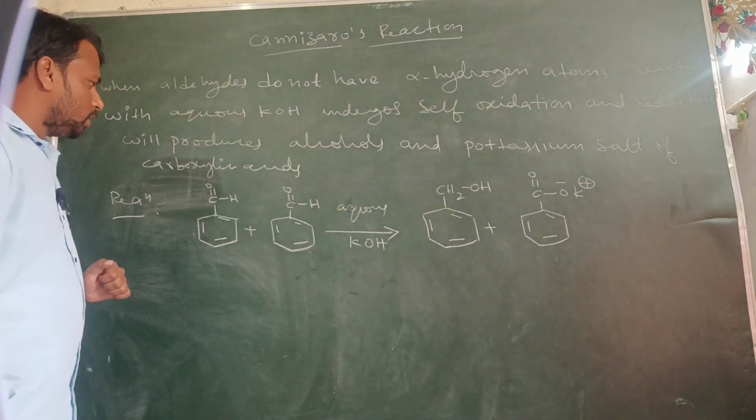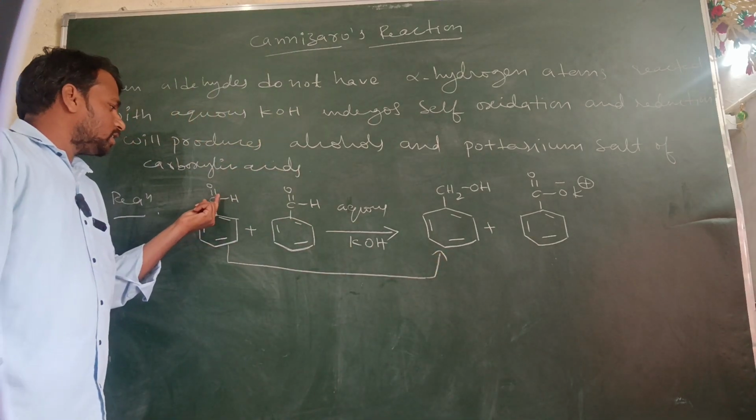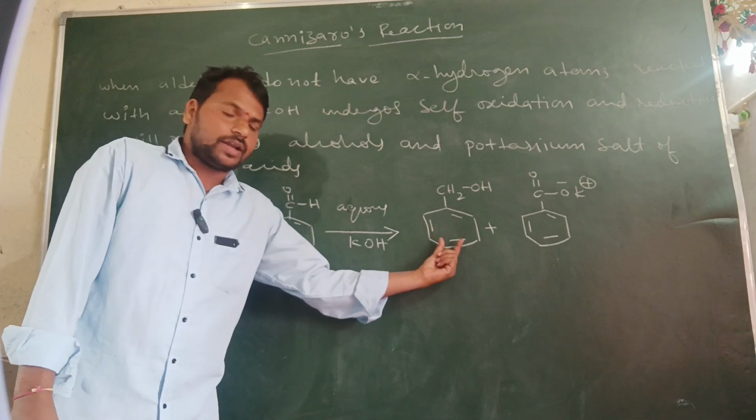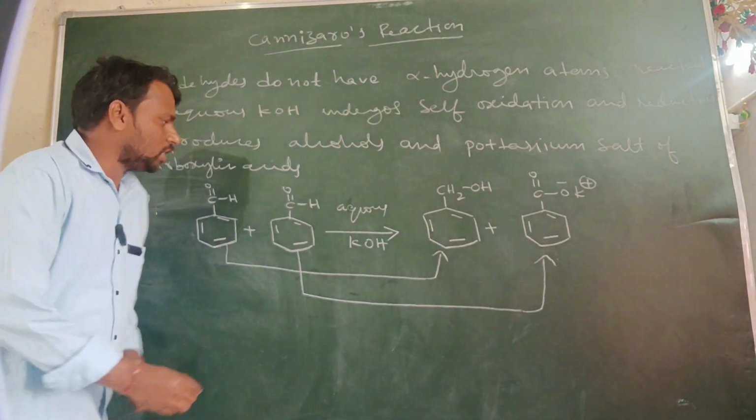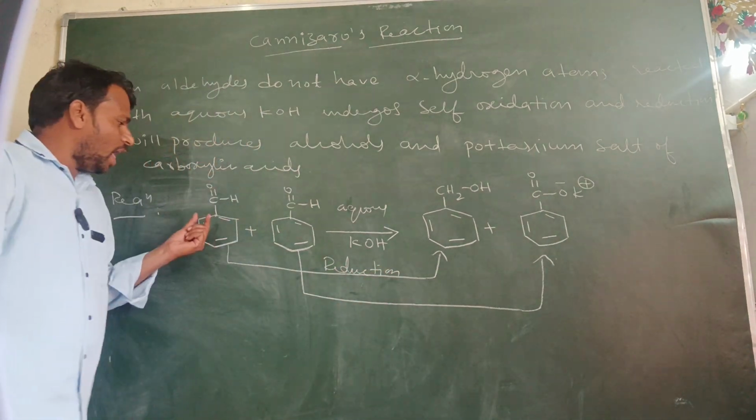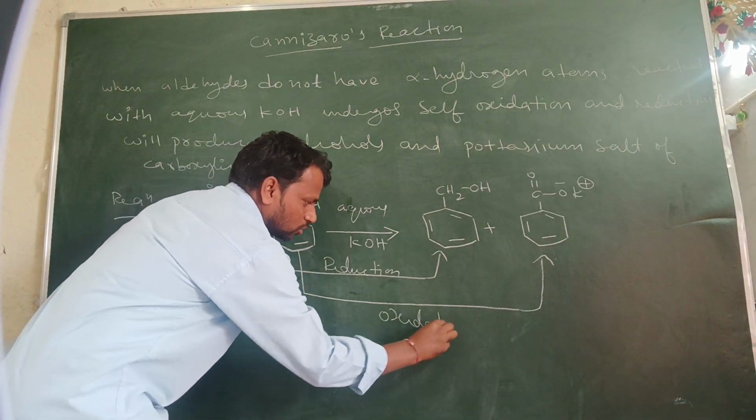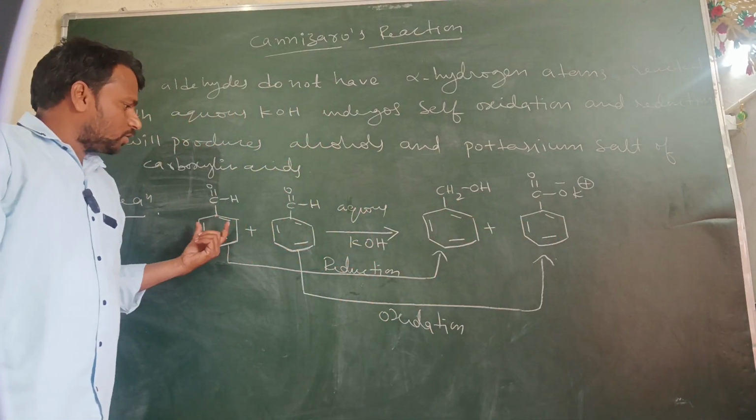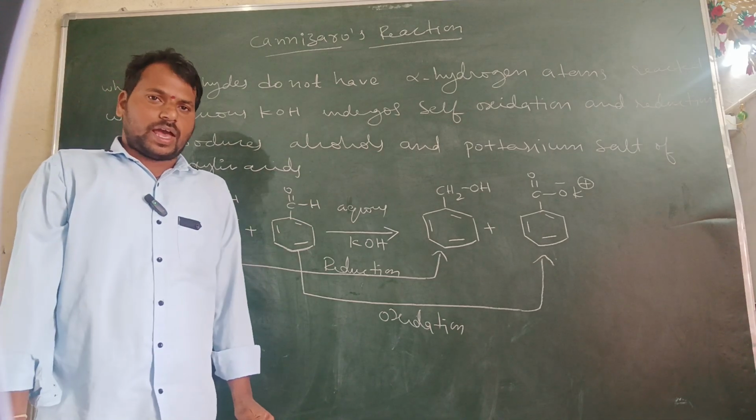and reduction. Suppose this one undergoes reduction. Why? Because here in C double bond O H, one hydrogen is added, and addition of hydrogen in organic chemistry is said to be reduction. So this participated in the reduction reaction, and this participated in the oxidation reaction, since one oxygen is added here. So they undergo self oxidation and reduction. This is said to be Cannizzaro's reaction.